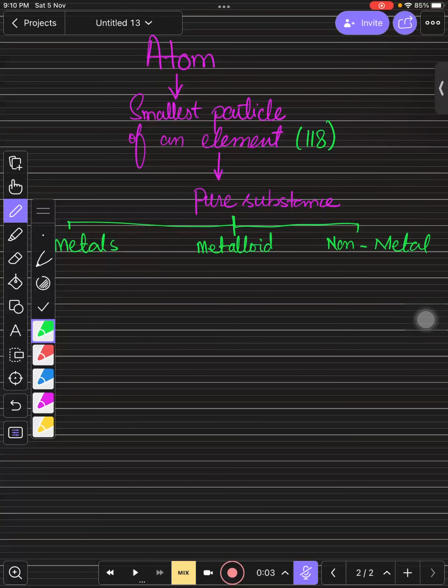Yes, Ali, have you ever seen any element with your naked eyes?